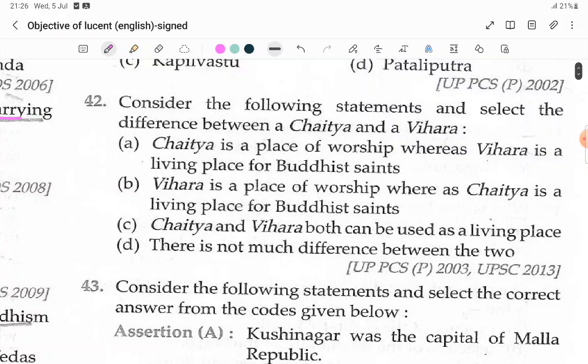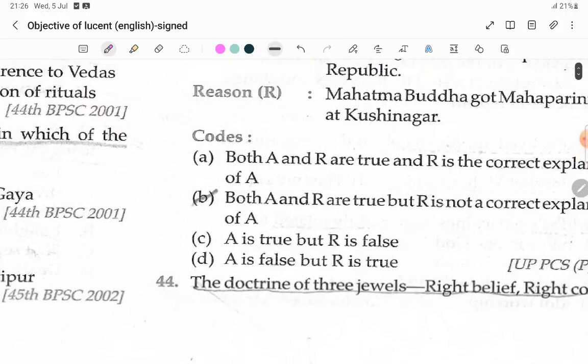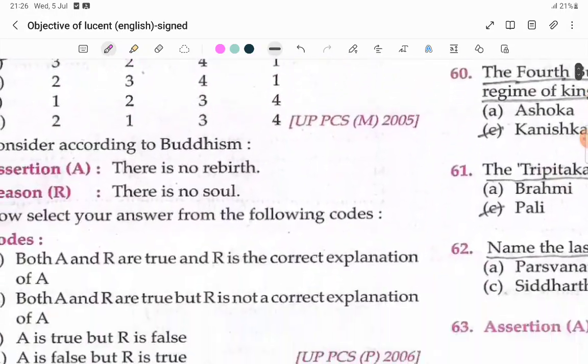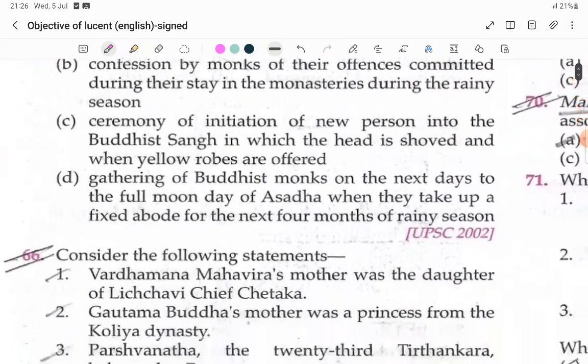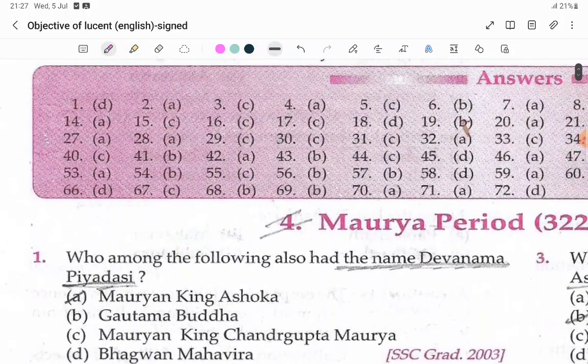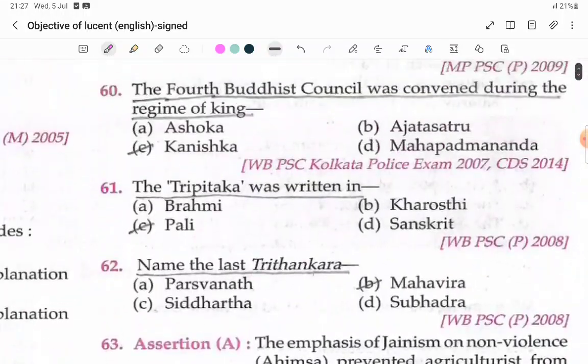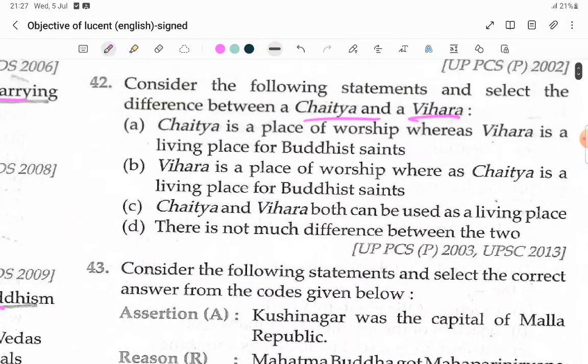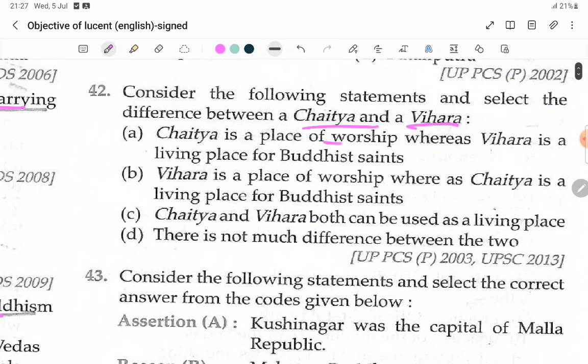Consider the following statements and select the difference between the Chaitya and Vihara. Question 42, the answer is A. Chaitya is a place of worship, whereas Vihara is the living place of Buddhist saints.